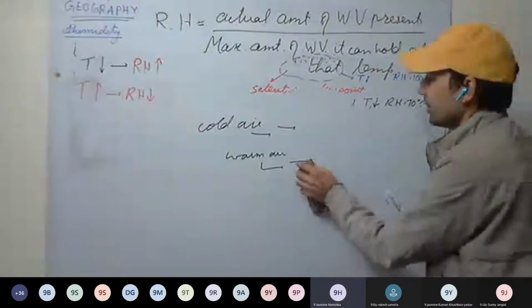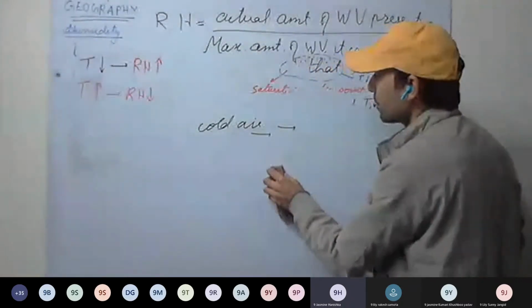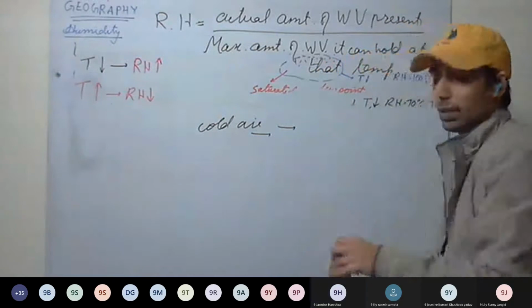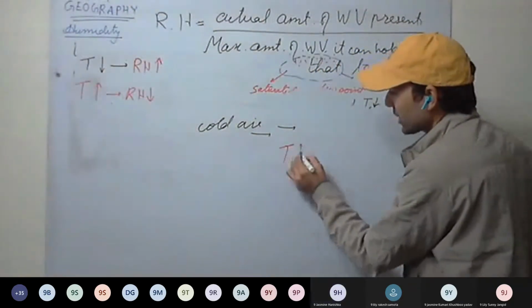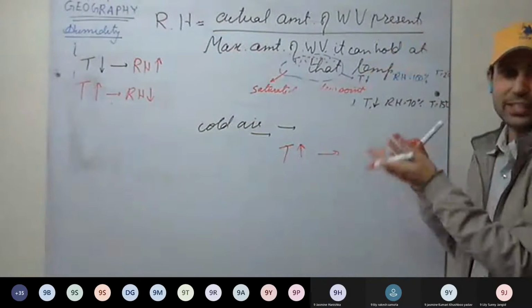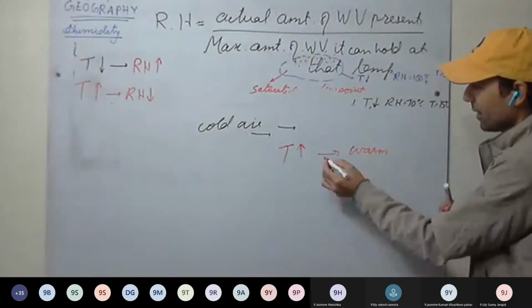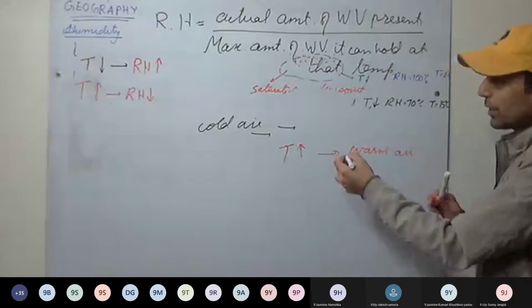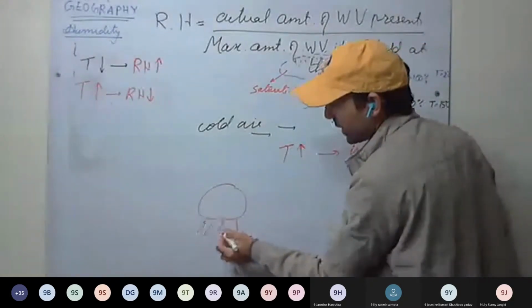Yes, sir. And sir, as the temperature increases, will air be cold or warm? As temperature increases, what are we doing? We are heating air. That means it will be warm air. For example, we have taken cold air and now we have started providing heat to it.